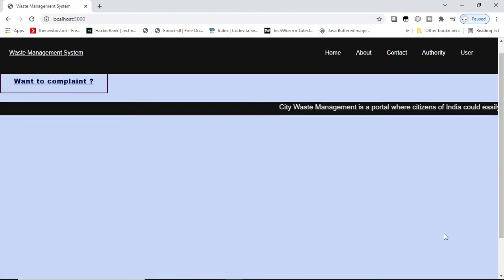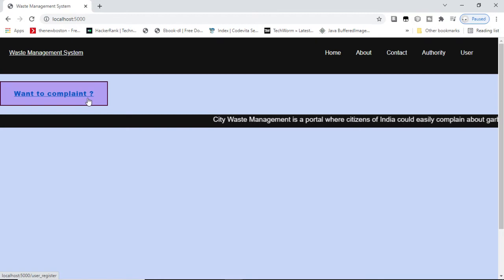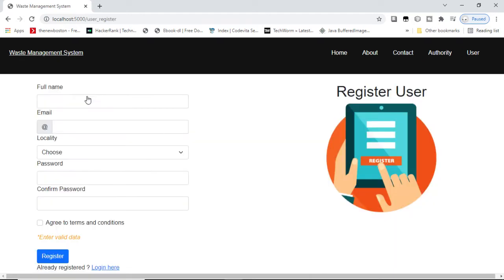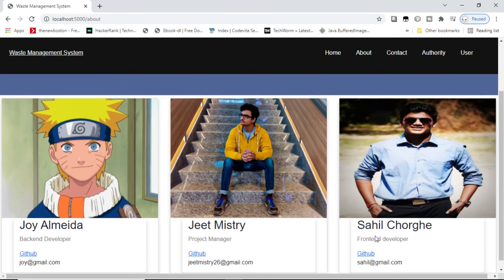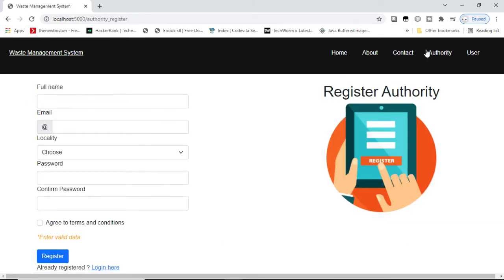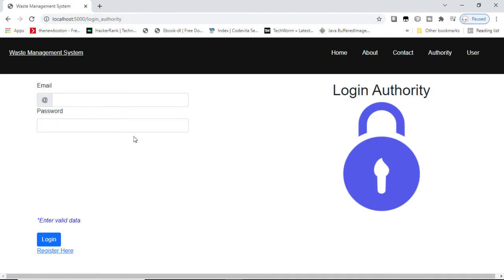This is our home page, and here is the option to file a complaint. It will take the user to the register user page, and this is the about page. It contains the details about the developers, and we have their GitHub links, so we can connect directly to them. And this is the authority page. It will take the user to the authority register page, and from here we can go to the authority login page. We have created the authority account beforehand, so we will directly log in as the authority.